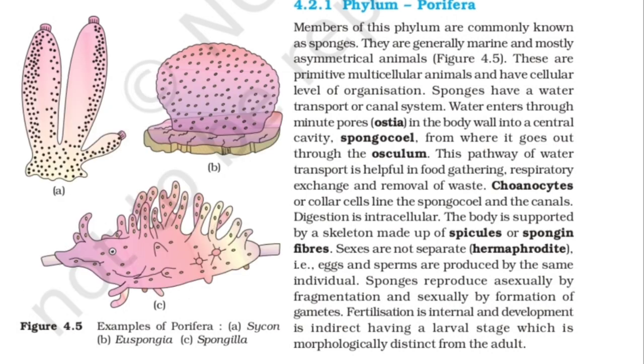These are primitive multicellular animals which have a cellular level of organization. They are primitive, which means they formed earlier, with a cellular level of organization. Their entire body consists of some special groups of cells only. Sponges have a water transport or canal system.